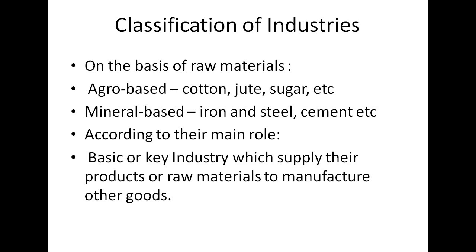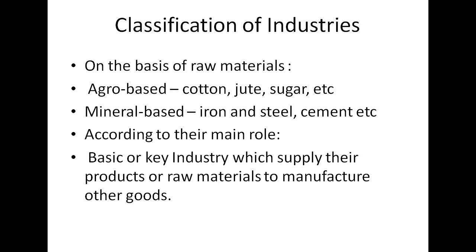So the classification of industry on the basis of raw materials, mineral based and agro based, is because you are extracting all the raw materials from agriculture and from mining activities, and making them more valuable in the manufacturing sector. Agro based are basically cotton, jute, sugar, silk, textile, rubber, tea, coffee and all this stuff. Mineral based are like iron and steel, cement, aluminium, machine tools, petrochemicals. All these come under mineral based industries.